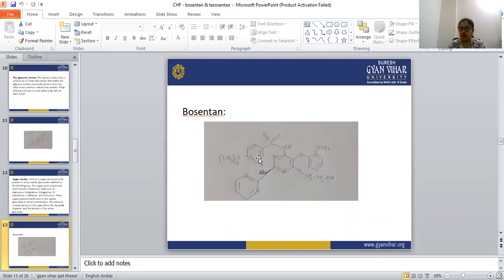So butane, benzene, sulfur dioxide, amine. And this is again a pyrimidine. An OCH2 alcoholic group is there, then a benzene ring with OCH3. So this is the bosentan drug.